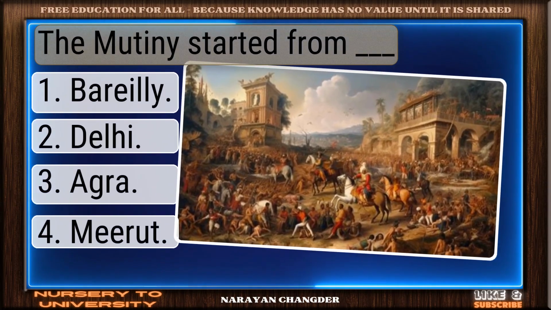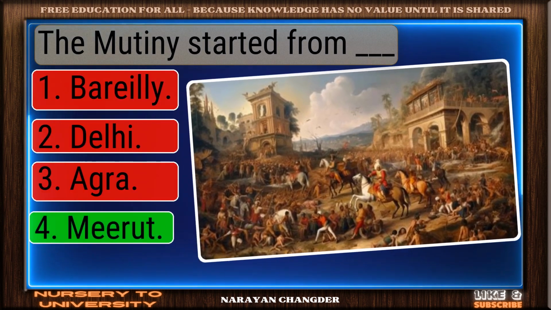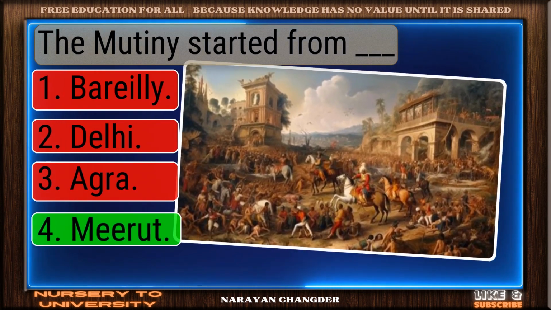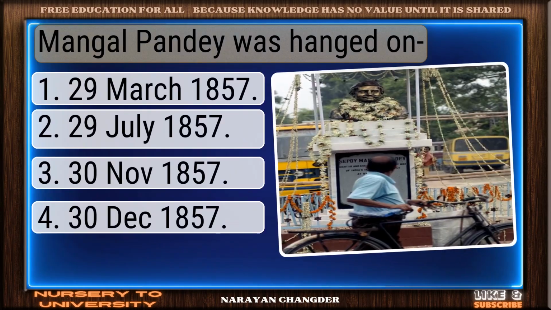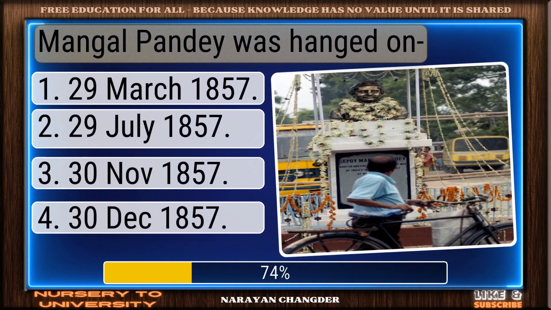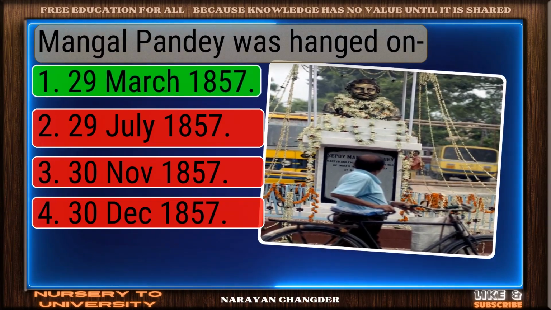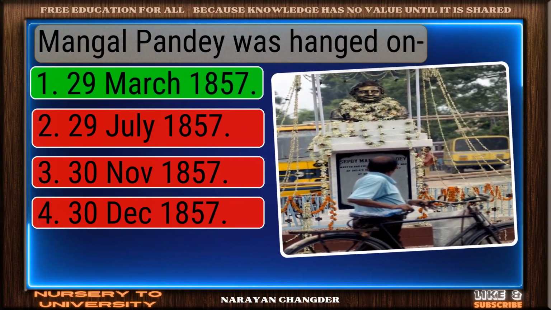Question number 155. The mutiny started from ___. Correct. Meerut is the right answer. Question number 156. Mangal Pandey was hanged on. Nice selection. 29 March 1857 is the correct and valid answer.